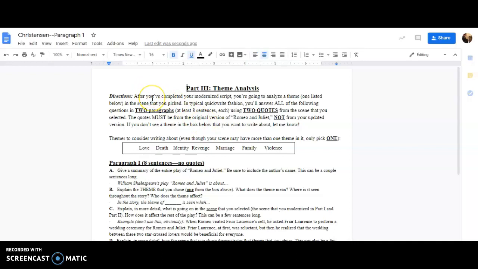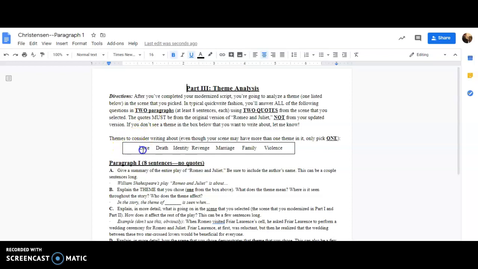So you are going to think about the scene that you have already modernized. Don't pick a different scene. Pick the same scene, the scene that you know really well. And you're going to think about a theme or an idea that you see in that passage.